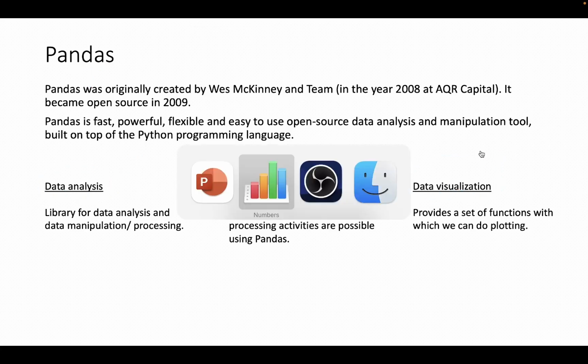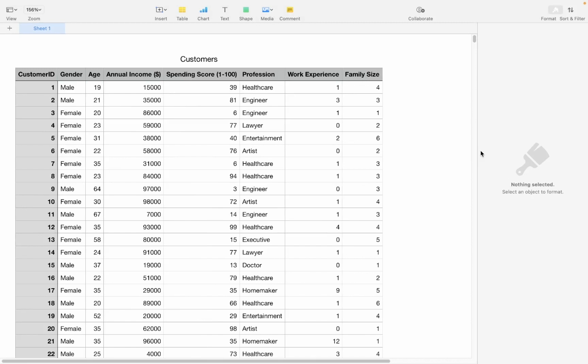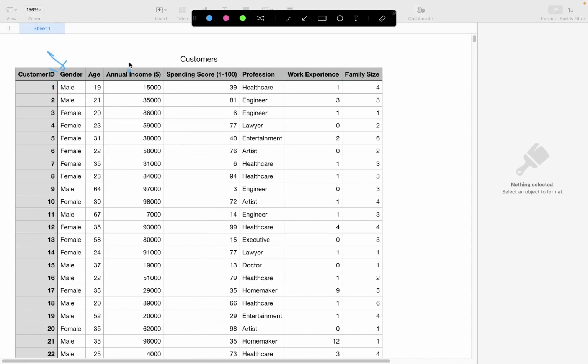Since we have pretty much understood how Pandas is going to help us read this structured data and perform the necessary feature engineering, data cleaning or data pre-processing activities, it will also help you derive certain aggregation summaries. If you want to understand the mean annual income by gender, you just do a group by gender and compute the mean value of annual income, so that you can understand the mean annual income for male versus female. Such statistics you can extract from specific methods on data structures pertinent to Pandas.